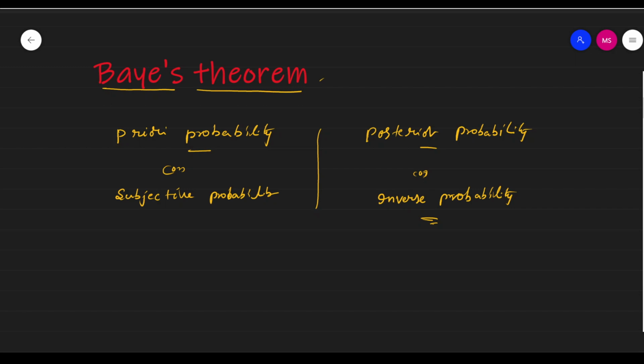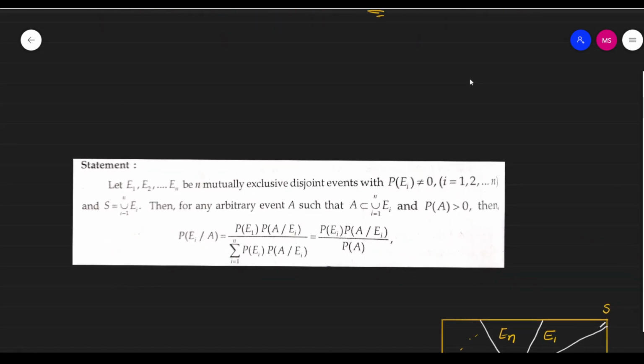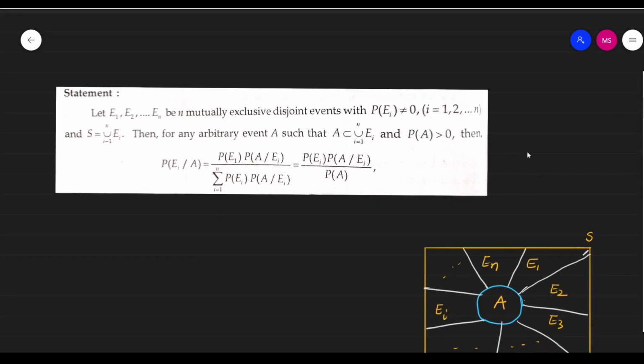So what are priori probabilities? The basic information or basic definition of probability. First we take the basic information of probability, add some information, and apply the Bayes theorem condition. Finally, we get posterior probabilities. So the purpose of the Bayes theorem is to calculate the posterior probabilities or inverse probabilities. This is the cycle. Now I am explaining the Bayes theorem.